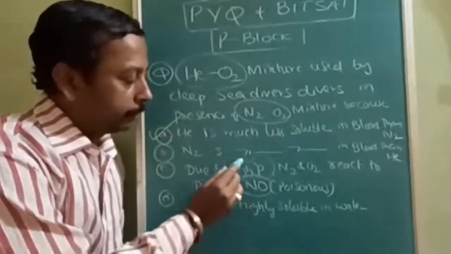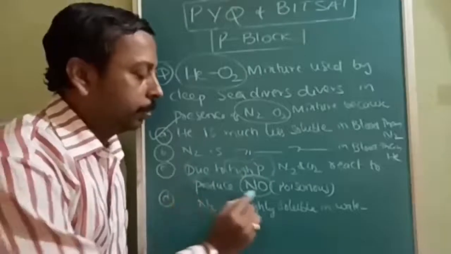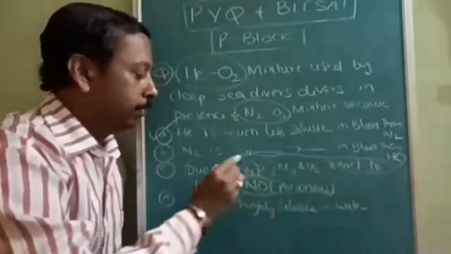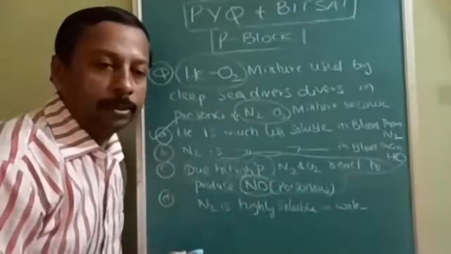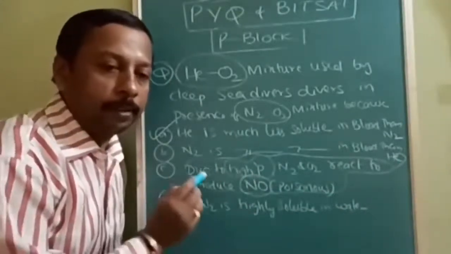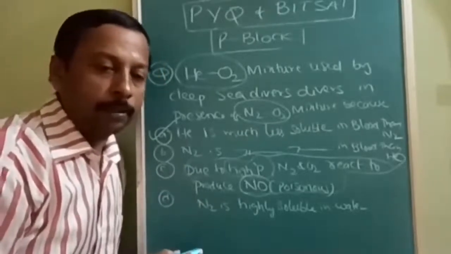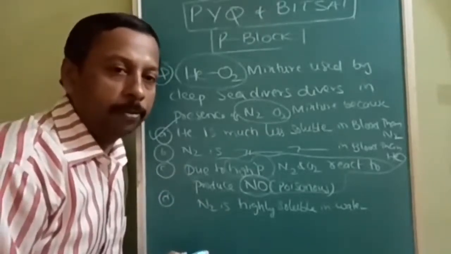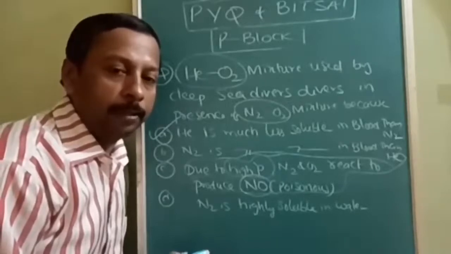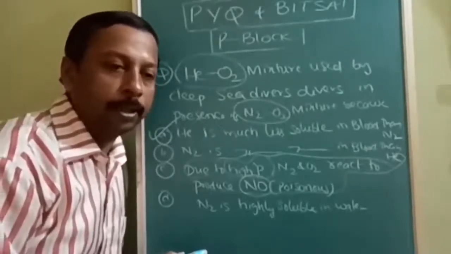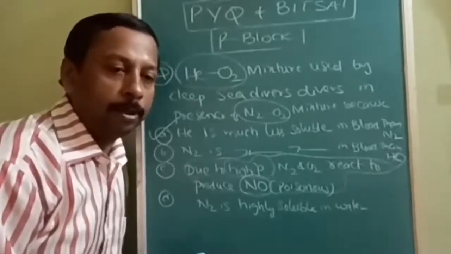Already we have studied this at a different place, to produce nitric oxide. To produce nitric oxide, we use a process which requires very high temperature. High pressure alone is not suitable for preparation of NO. NO requires high temperature also because there is a triple bond between the nitrogen and a double bond between the oxygen.